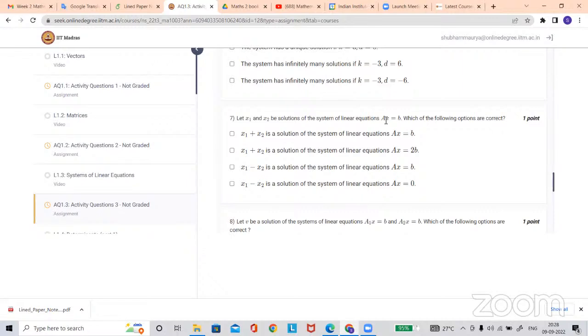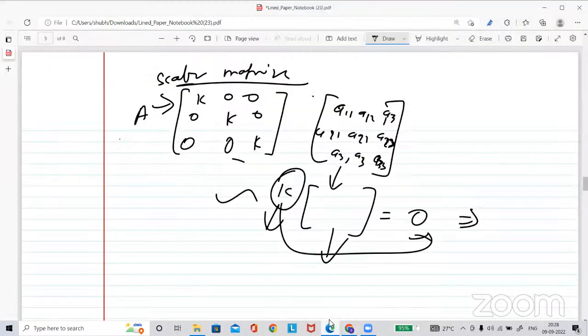What will you infer from here? That means a solution of the linear system of equations is x1 and x2. What does saying a solution mean numerically, in equation form? It means Ax1 is equal to b.